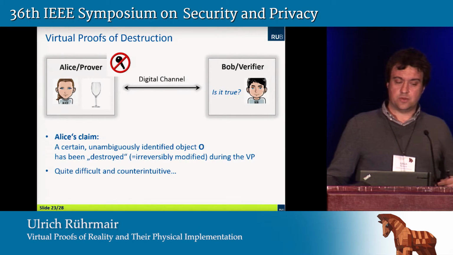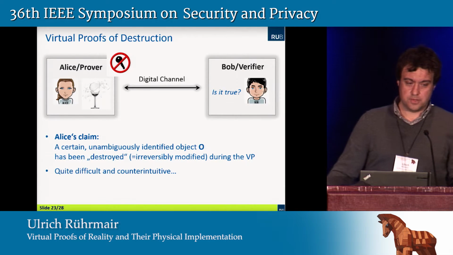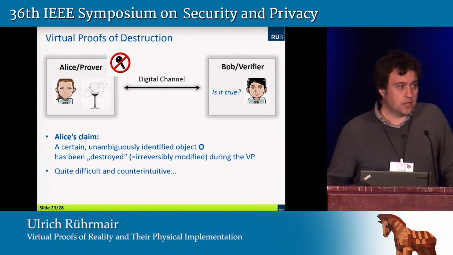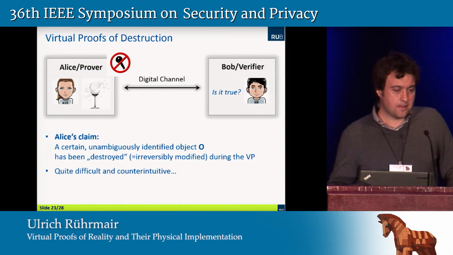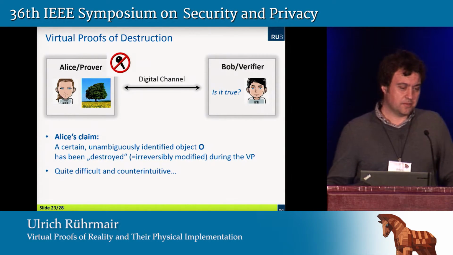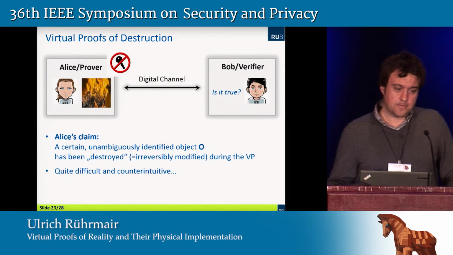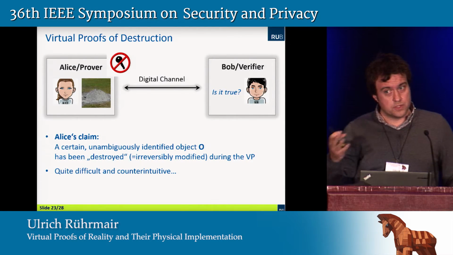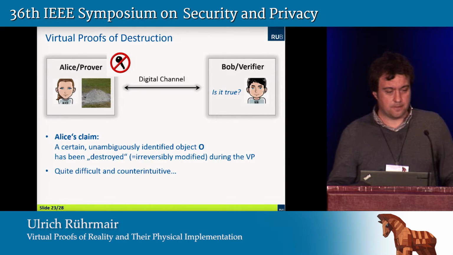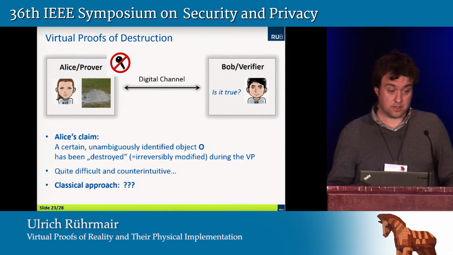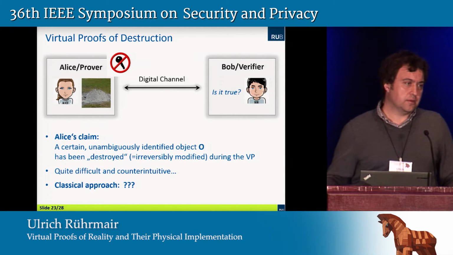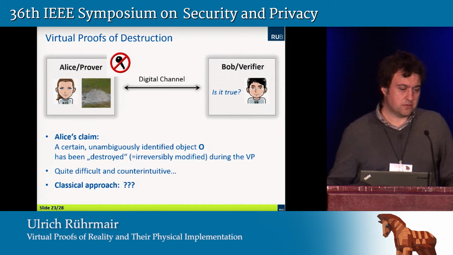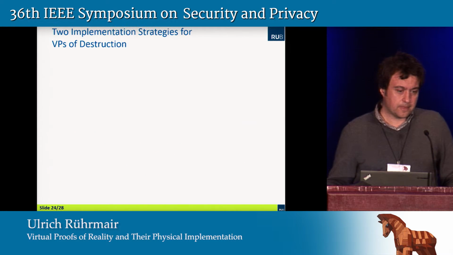So assume that Alice would hold a piece of glass and that the glass would be smashed and scattered. How would you prove that the fragments originally belonged to that glass? Or perhaps a more striking example, if Alice would hold a wooden object or a tree, and if she would burn that tree and reduce it to a pile of ashes, how would you prove that this pile of ashes once was that tree, right? It's very difficult and counterintuitive, I think. And there's also no classical approach that I would know of that ever has addressed that question before.